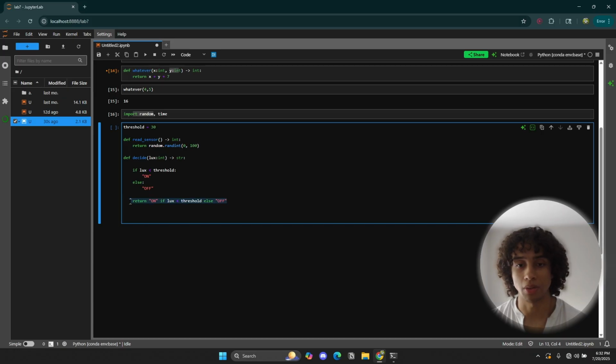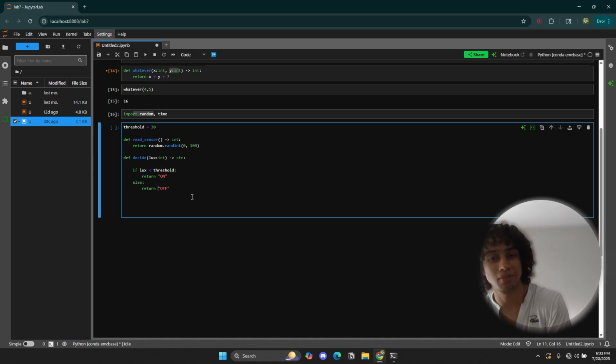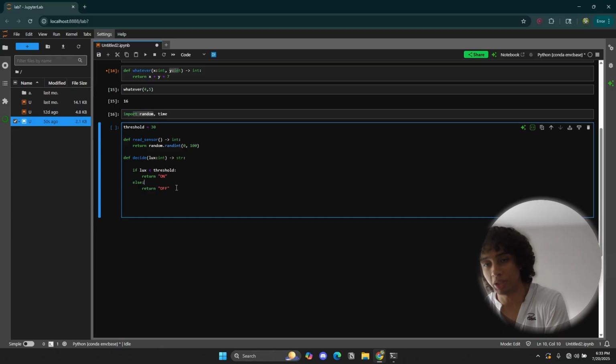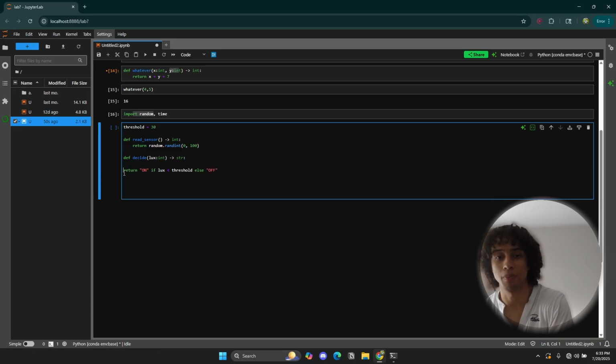That's another way that you could do it. Let's just remove this. If this, then return this. Else, return this. But it's a bit more clunky-ish. If this is more visually appealing to you, then you can do that. But just know that you don't have to. You could actually just have this one-liner. It's more practical. So that's just a good note.